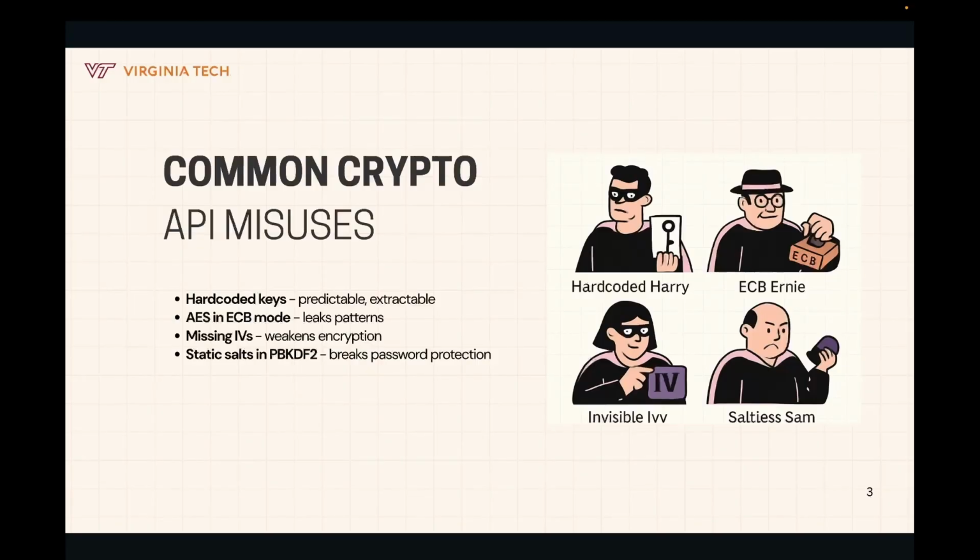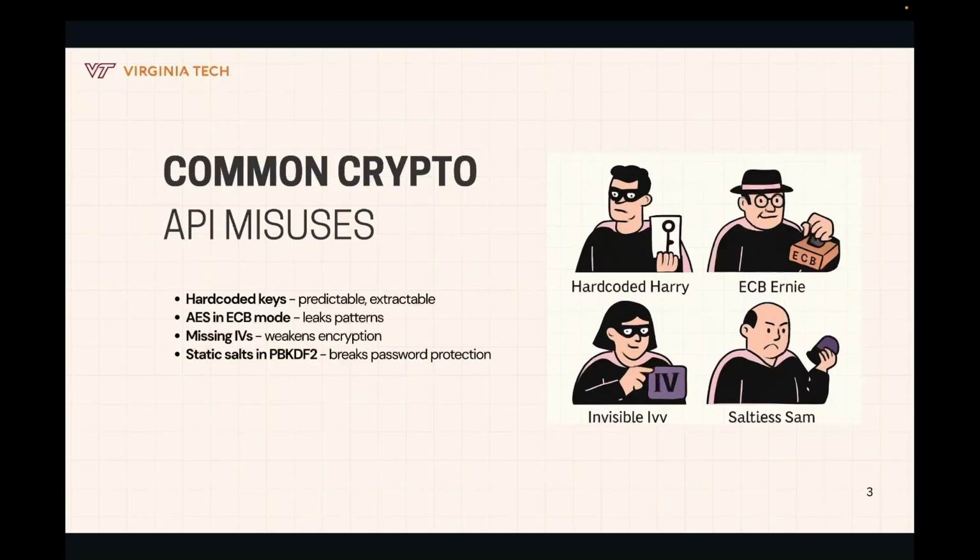Another issue is missing IVs or initialization vectors. These are random values that should be added when using modes like CBC or CFB. Without an IV, even a strong encryption algorithm can become predictable. It's like sending the same message with the same envelope every time.